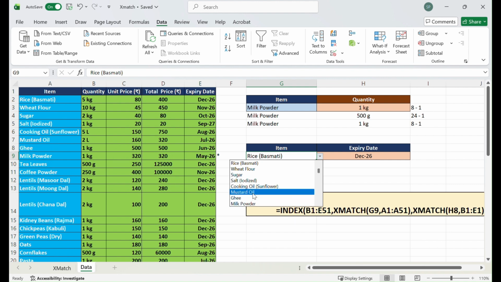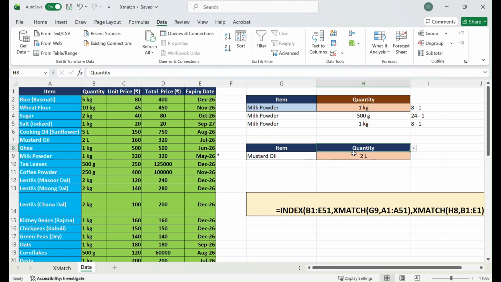Mustard oil? Fine, mustard oil. Mustard oil is expiring July 26th. You can just change whatever you are trying to find out. The quantity is 2 liter. The unit price in rupees is 160. Total price for the mustard oil is 320, so that is coming.